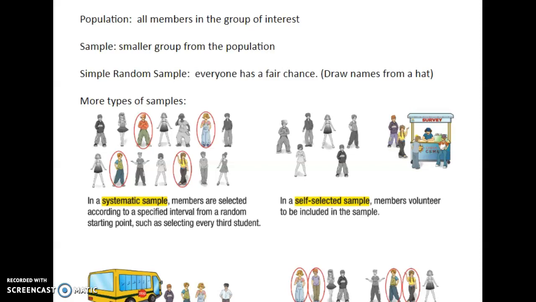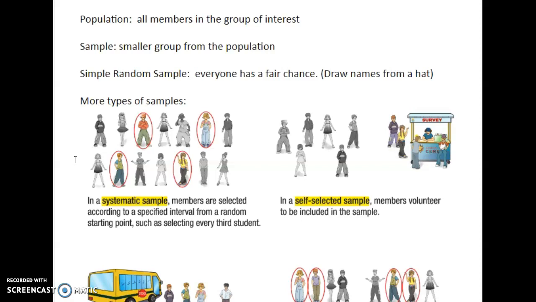Another type is going to be a systematic sample. In this case, I might have everybody standing in a line going through the grab and go line, let's say. And I go through and I ask every third or fourth person which one they prefer. So I have a system to it. 1, 2, 3, hey, which one do you like? 1, 2, 3, hey, which one do you like? It has a system to it.